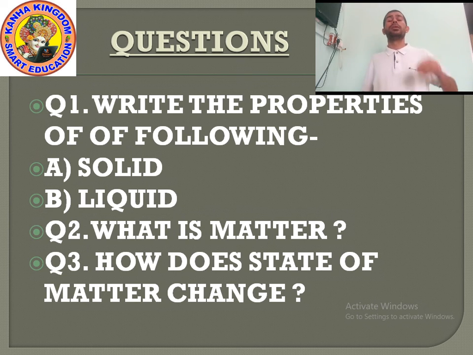If you mix one liquid into another liquid, it is easy to mix, but one solid into another solid, it is not easy to mix. So we can say the rate of diffusion in liquid is more than solid, while the rate of diffusion in solid is less.